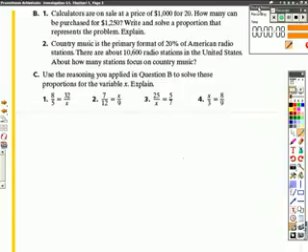What we have in B2 is country music is the primary format of 20% of American radio stations. There are about 10,600 radio stations in the United States. About how many stations focus on country music? So this goes all the way back to the beginning of the year when we were reviewing fractions, decimals, and percents. And we were talking about how you take the percent of a number.